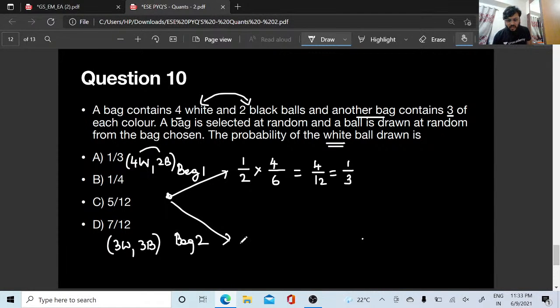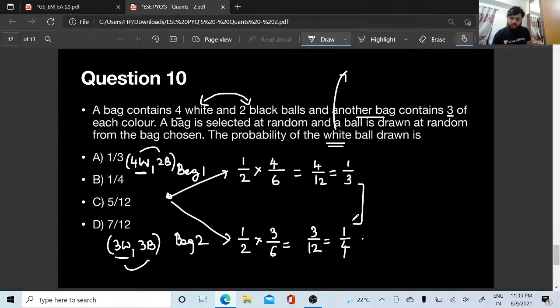ठीक है, अभी यहाँ भी सेम है, एक कलर मेरे को निकालना है. So 1 by 2. How many white are there, right? Just focus on white, because you have to find the probability of white ball. 3 whites are there. How many balls are there total? 6. And this is going to be 3 bar 12, which is nothing but 1 bar 4.